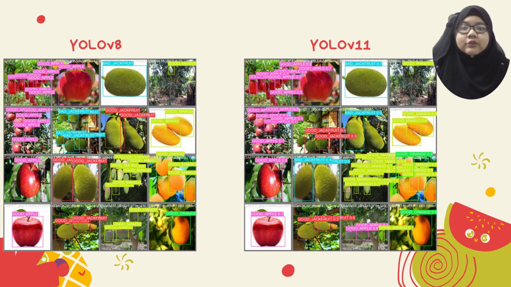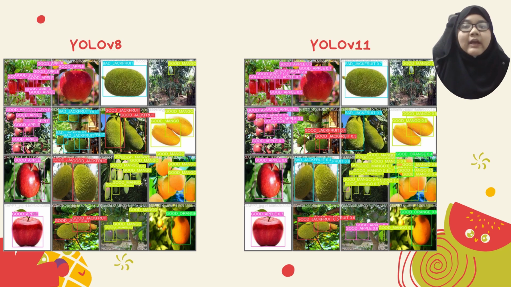Let's take a closer look at this side-by-side comparison. On the left, we have the results from YOLO version 8, and on the right, we see the predictions from YOLO version 11. YOLO version 8 does a decent job in labeling fruits. It identifies multiple good apple and good mango instances, but we notice some inconsistencies. For example, some images show overlapping or redundant labels like good apple, and some fruits are missed entirely or classified incorrectly.